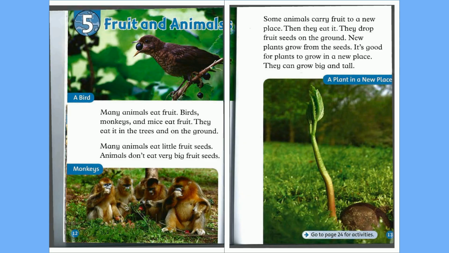Some animals carry fruit to a new place. Then they eat it. They drop fruit seeds on the ground. New plants grow from the seeds. It's good for plants to grow in a new place. They can grow big and tall.